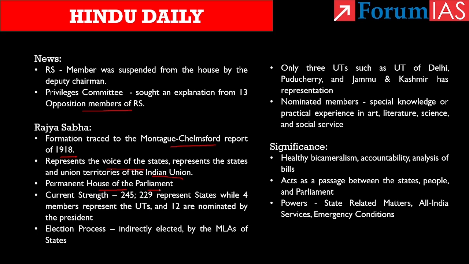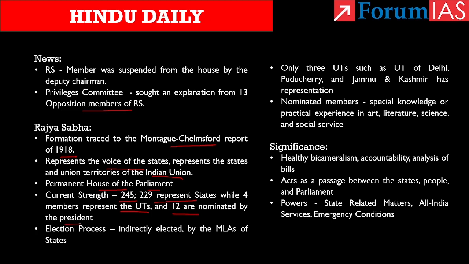Out of that, 238 members are representatives of states and union territories, while 12 members are nominated by the president. And know that as of now, the current strength is only 245, out of which 229 represent the states, 4 members represent the union territories, and 12 members are nominated by the president.